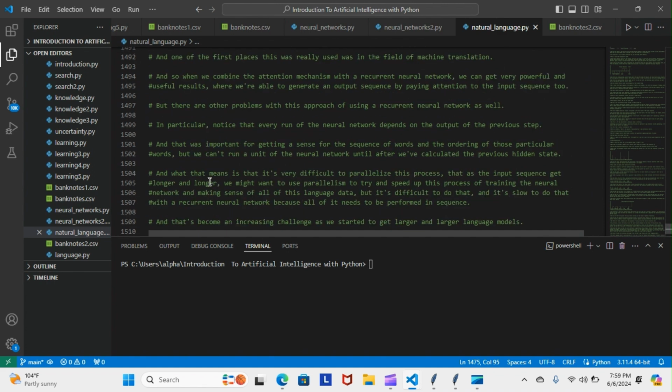Okay, and what that means is that it's very difficult to parallelize this process. As the input sequences get longer and longer, we might want to use parallelism to speed up the process of training the neural network and making sense of all of this language data. But it's difficult and slow to do that with the recurrent neural network because all of it needs to be performed in a sequence, like I just said. If there's a very large input of words or context, we'd have to go through every step one by one. We couldn't skip ahead and we couldn't go out of order, so that could actually take long to do.